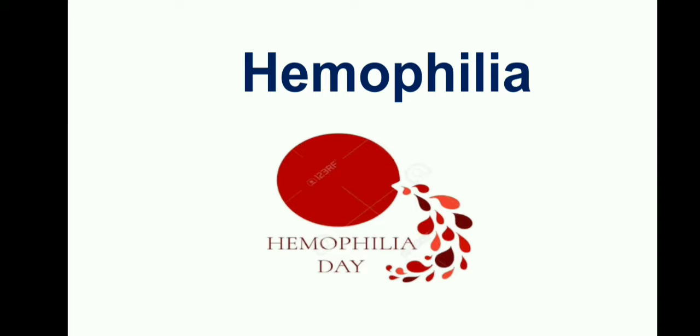This is because of defective genes mainly located in the X chromosome. The male has XY chromosomes and the female has XX chromosomes. The defective gene is present in the X chromosome itself. In males, it is located in the X chromosome. In females, it is located in the X chromosome itself.